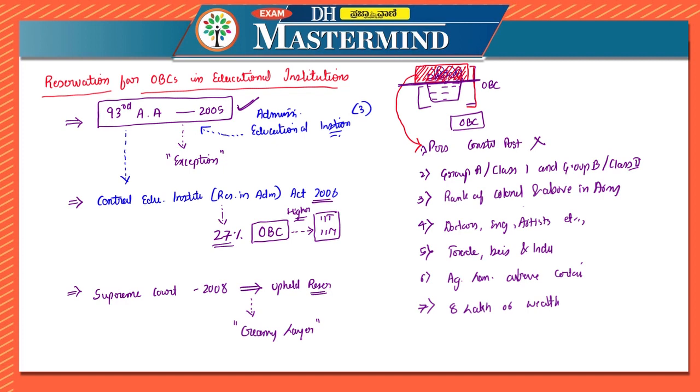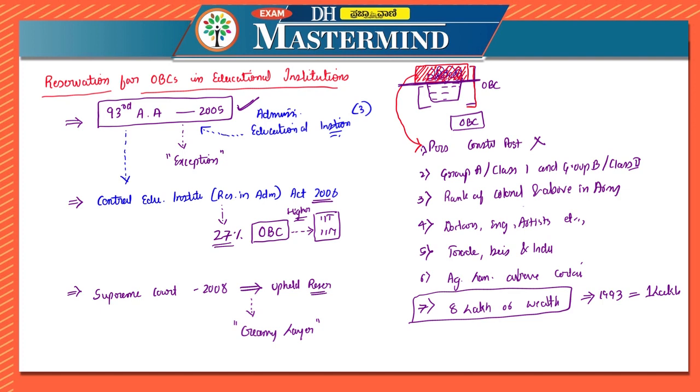Now, in the case of this 8 lakh or possession of wealth above a certain limit, in 1993, when the creamy layer ceiling was introduced, the ceiling itself was 1 lakh. That is, if a person is getting an annual income of more than 1 lakh, then their kids are included in the creamy layer.